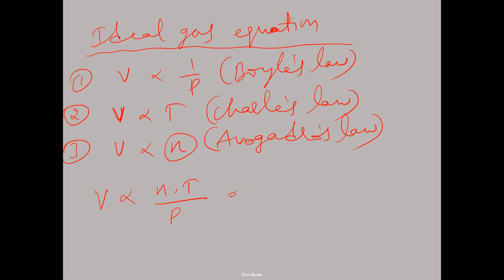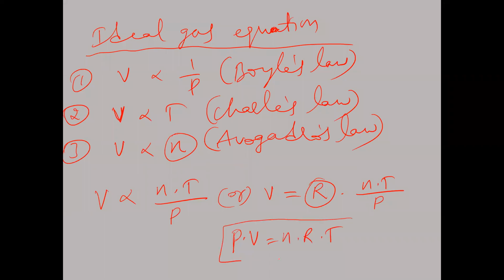The same thing, how to write? When you remove the proportionality symbol, we write one constant. V is equal to one constant called R into nT by P. Now from this we can write P into V, PV is equal to nRT. This is called the ideal gas equation.